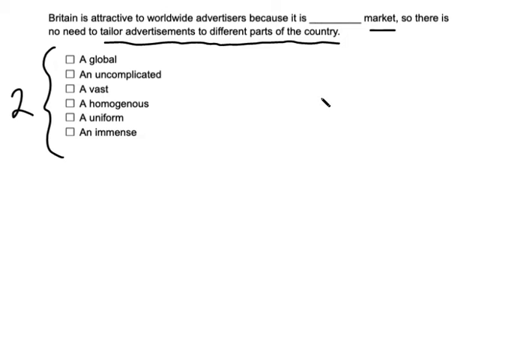Well, maybe I would say something like undiverse. I know that's not an actual word, but it kind of gets us at the meaning of what we're talking about, right? From place to place in this country, people are pretty much the same, is what this sentence is saying. So let's take a look at these words now.